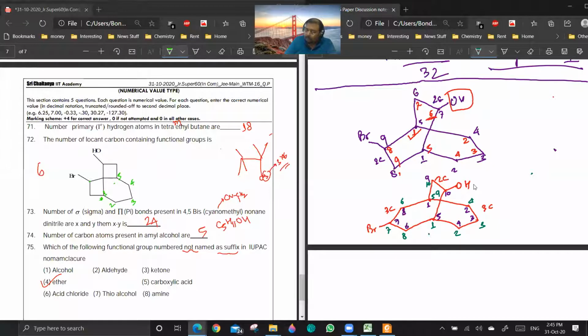Means you are talking about the green one, no? Oh, you are saying that we should go by bromine, right? Yes, sir, because both are 3 carbon chains. Do it like that also.